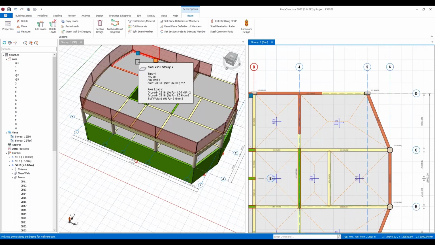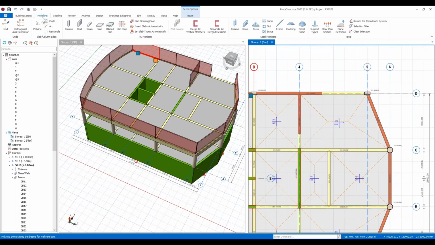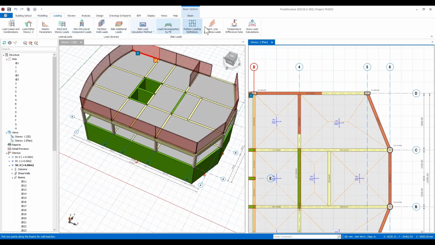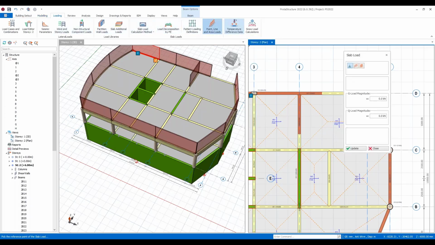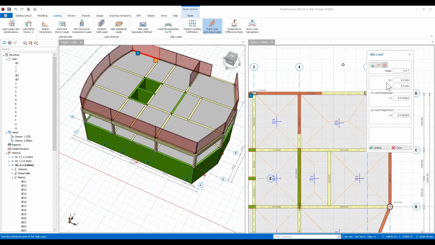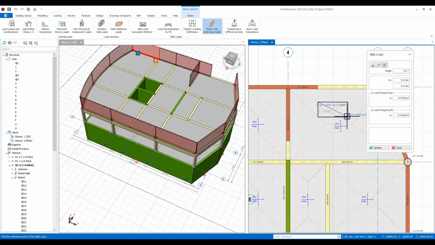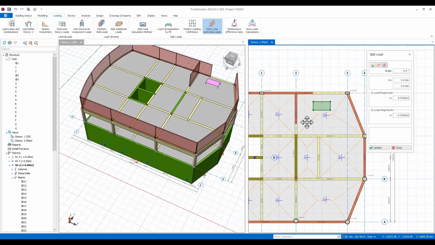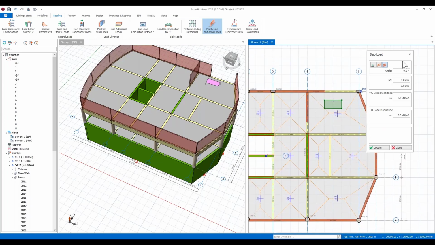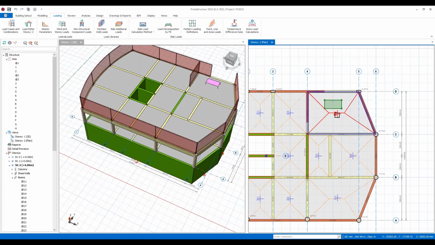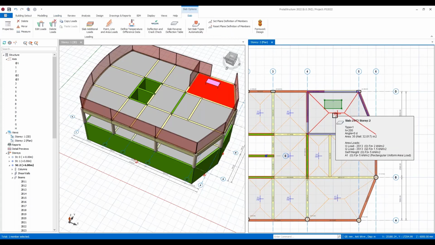Now, how can I use this in other ways? If I go back to loading, you can also create other types of loads that may be acting on, say, the slab. I may have a plinth, and perhaps I want to define the load for that. It could be a bit of equipment, and I wish to place that loading directly onto the slab here. However, that particular plinth, I may wish to use that load elsewhere.